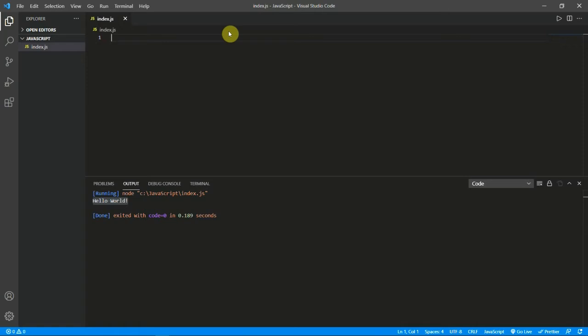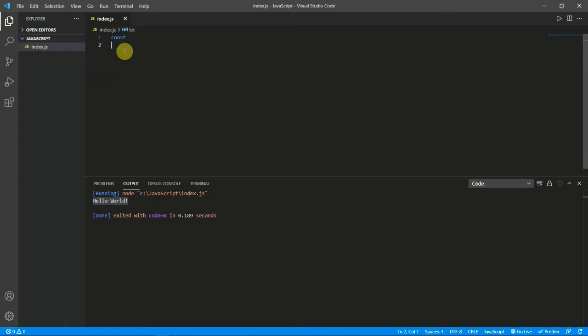In other languages we usually declare it using data type, variable name and a data. Here there are three types of variable declaration. One is const, another is let, and another is var.